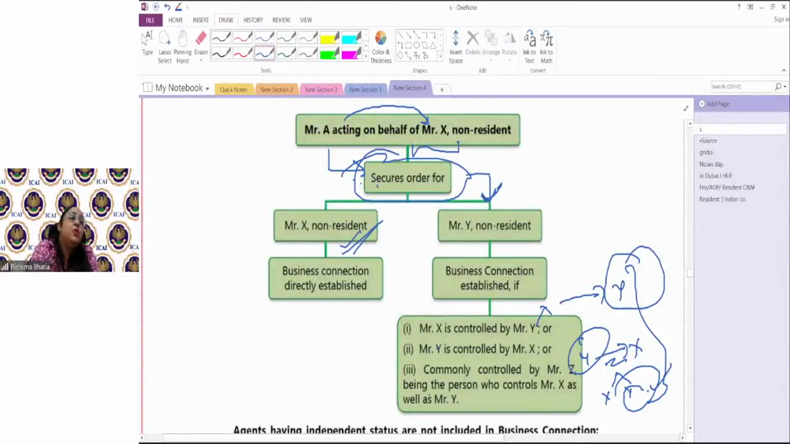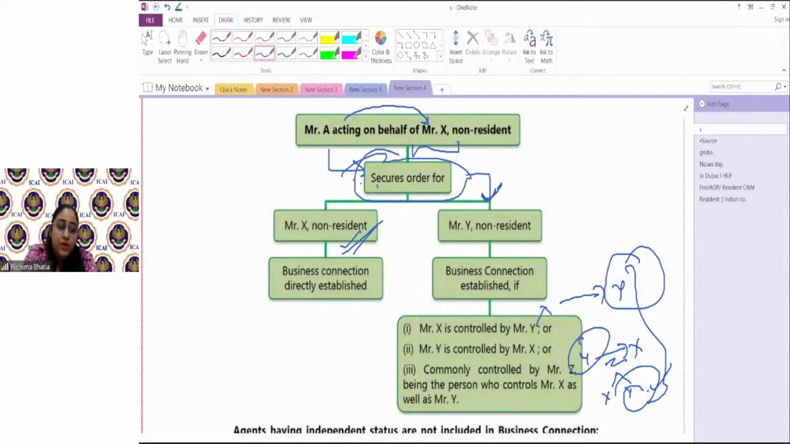So again, securing orders mainly and wholly for a non-resident makes that person a person acting on behalf of the non-resident and makes the business connection established. But if at some time Mr. A, or the person who is acting on behalf of a non-resident, also secures orders for another non-resident, and that other non-resident and Mr. X have a common control or control each other, then in that case he would also be said to be a business connection for Y.